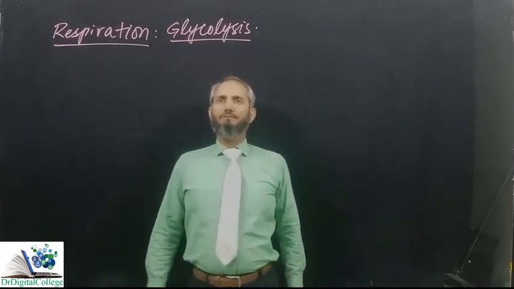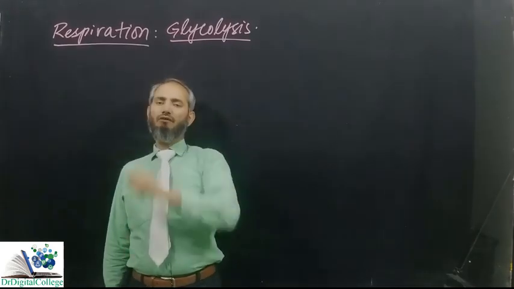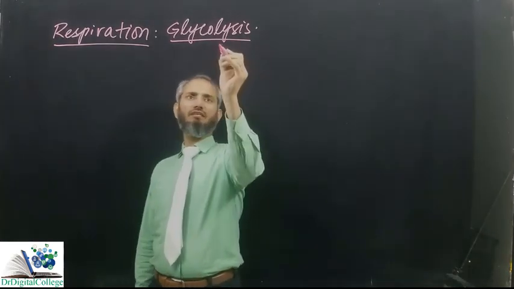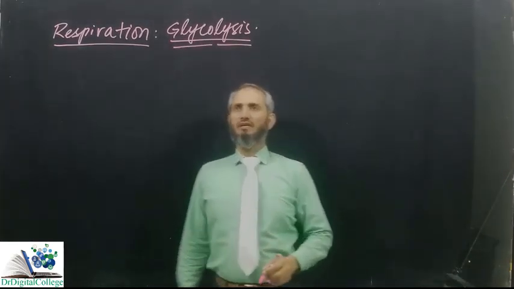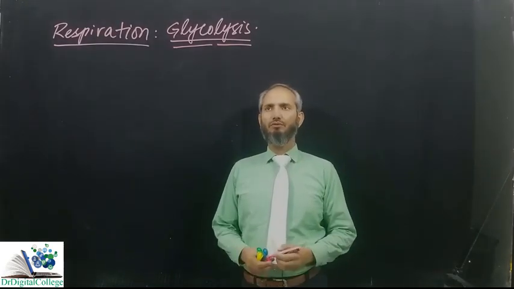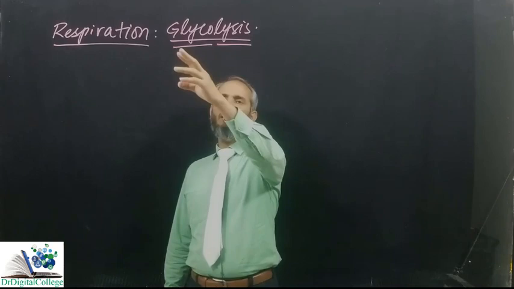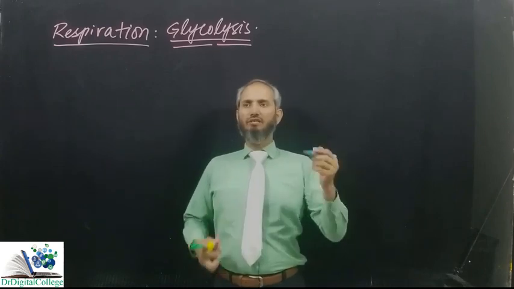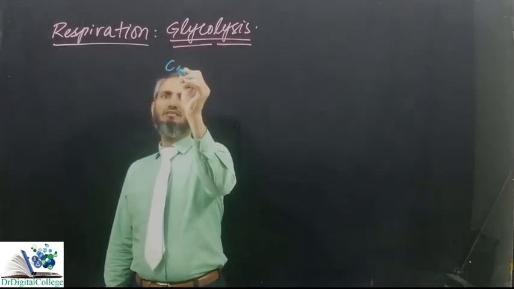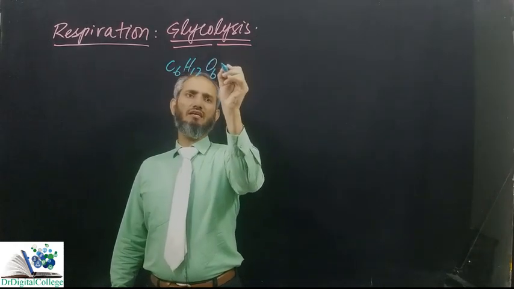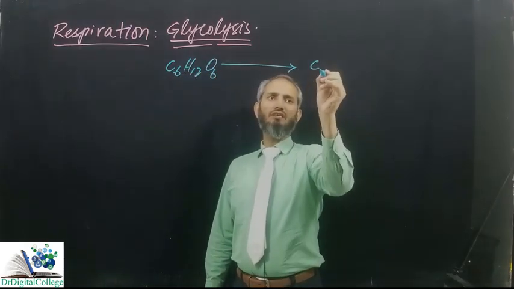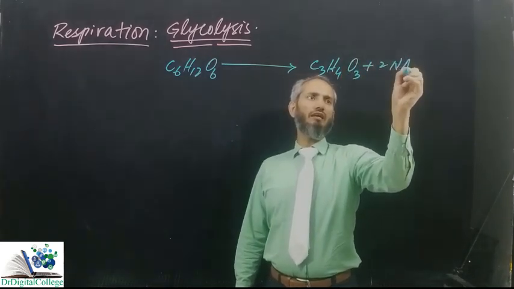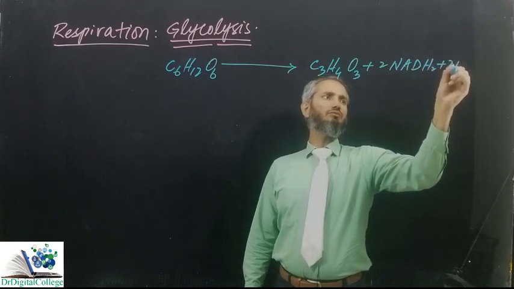Now, glycolysis, the first stage which we have developed of cellular respiration, and from its name it's clear that it is the lysis of glyco. Glyco is a conventional word used for glucose, and lysis means breakdown. So glycolysis is the breakdown of glucose. If I write the net result of this, C6H12O6 is broken down into C3H4O3 along with 2 NADH2 and 2 ATP.